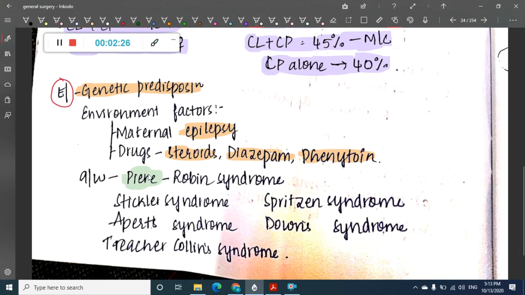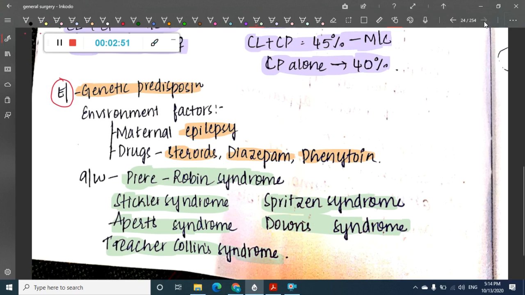Then some syndromes like Pierre-Robin syndrome, Stickler syndrome, Apert syndrome, Treacher-Collins syndrome, Spritzson syndrome and Down syndrome are also associated with cleft lip and cleft palate.